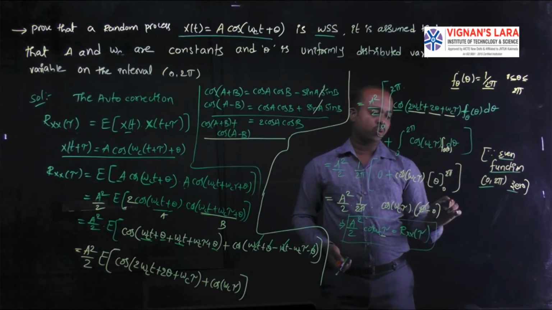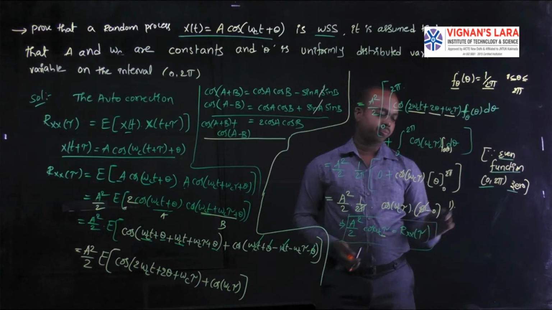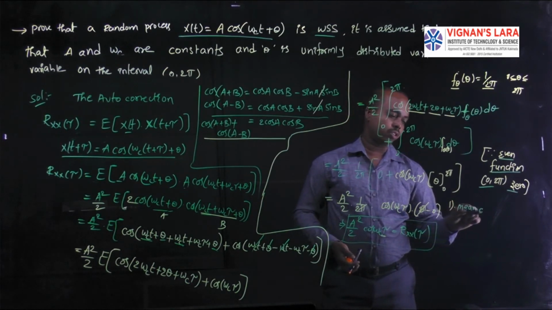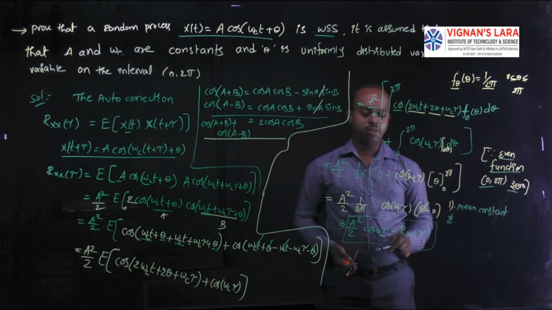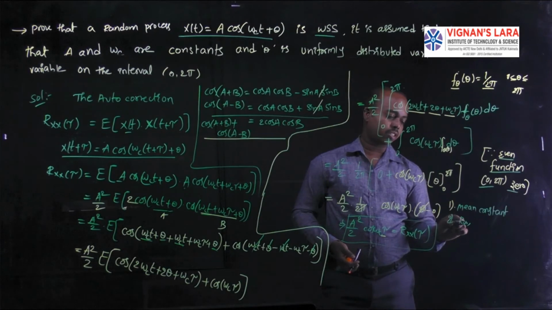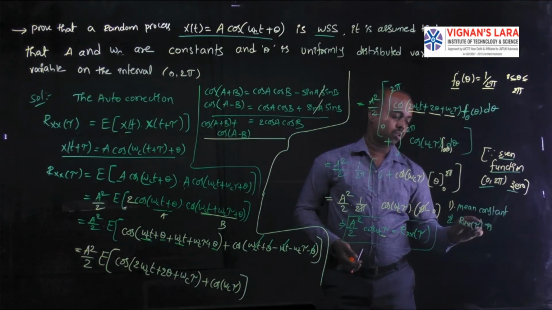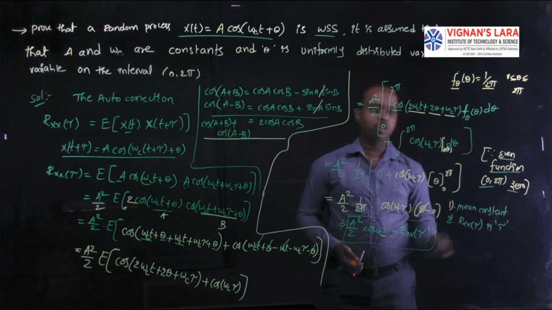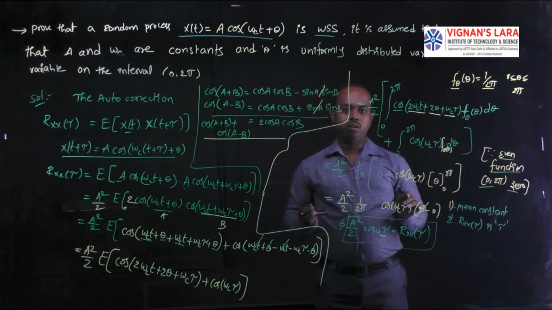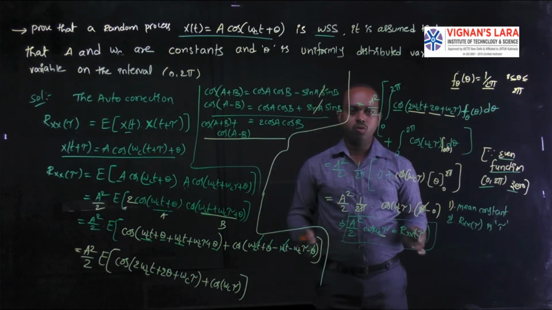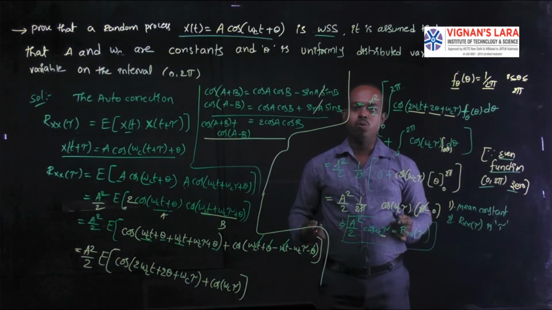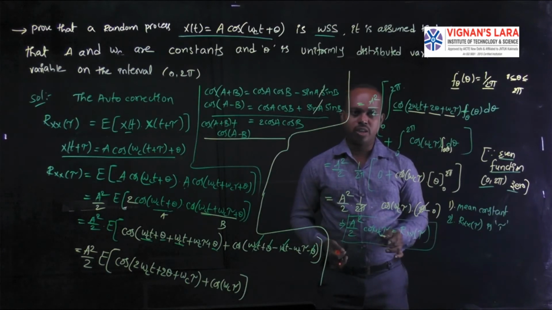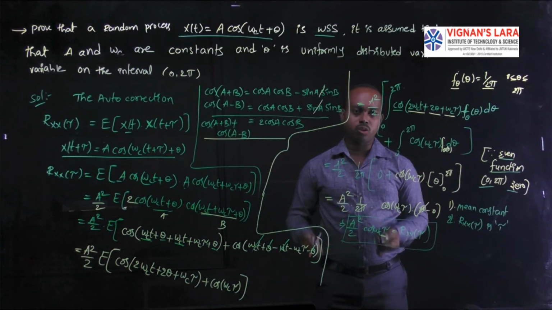Now we are checking the two conditions. The first condition is that the mean value is a constant, and we obtained that. The second condition is that the autocorrelation R_XX of tau depends only on tau, but not t. Hence, the given random process X of t is WSS. It's a wide sense stationary random process. To solve problems in this model, we have to follow this procedure.